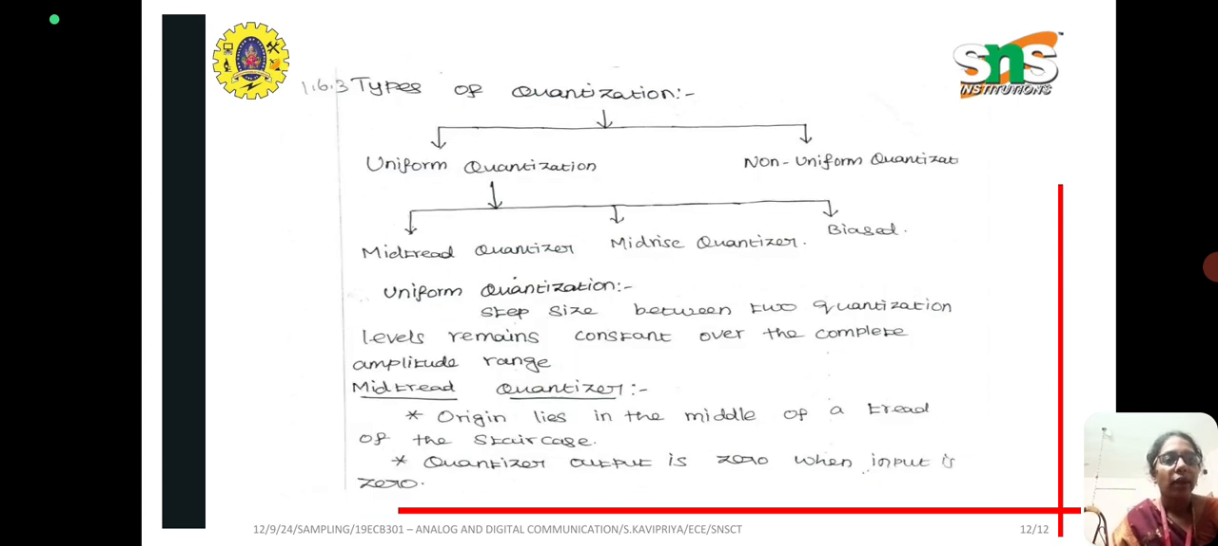So types of quantization are uniform quantization and non-uniform quantization. Uniform is in turn classified into mid-tread quantizer, mid-rise quantizer and biased. In uniform quantization, the step size between two quantization levels remains constant over the complete amplitude range. Whereas in the mid-tread quantizer, the origin lies in the middle of a tread of the staircase. Quantizer output is 0 when input is 0.